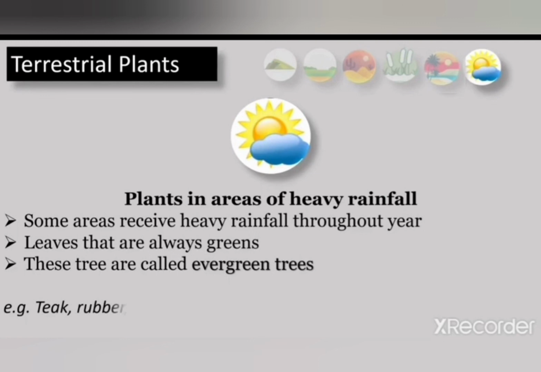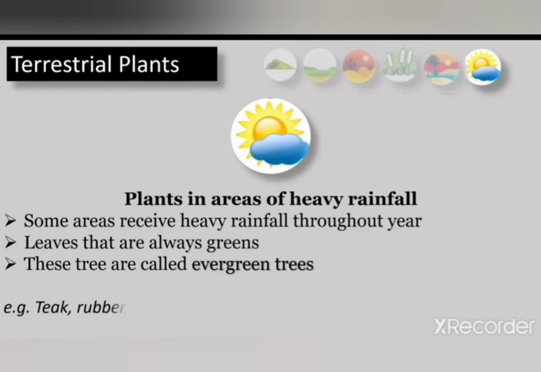Due to the heavy rainfall and the presence of sunlight, leaves remain green throughout the year, and so such trees are known as evergreen trees. Okay student, examples you can see are teak and rubber. Some areas receive very heavy rainfall throughout the year.